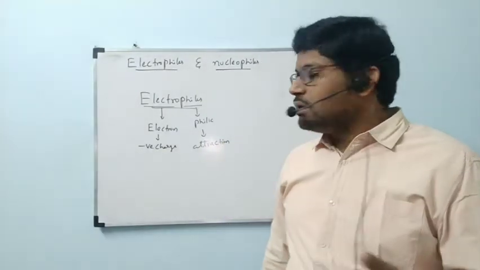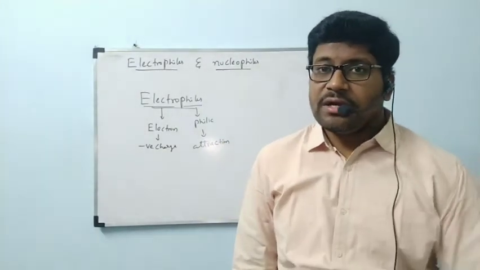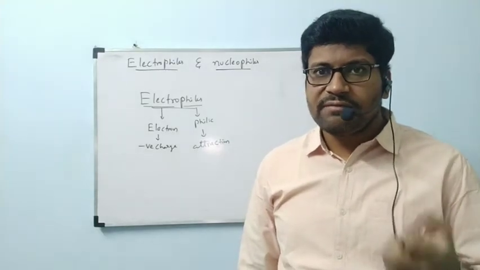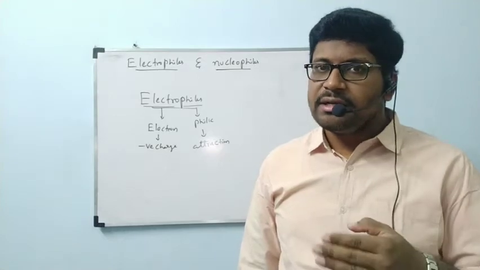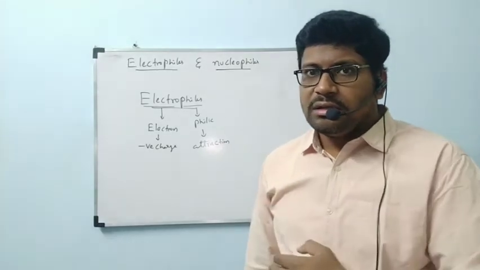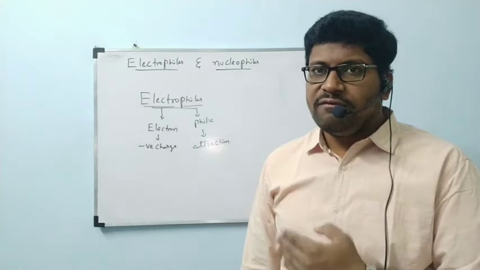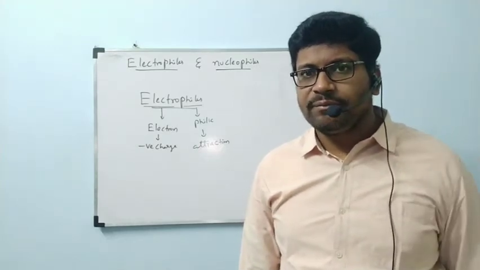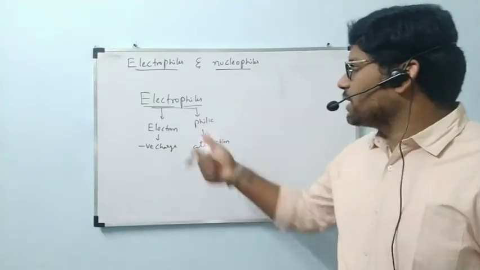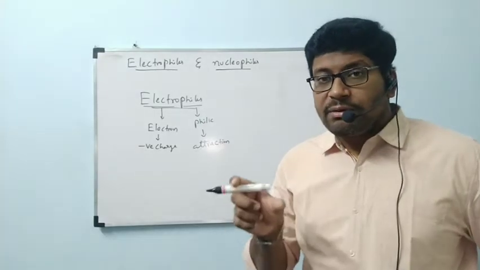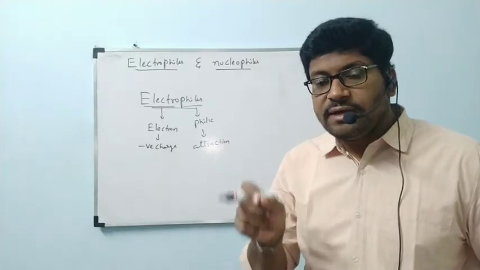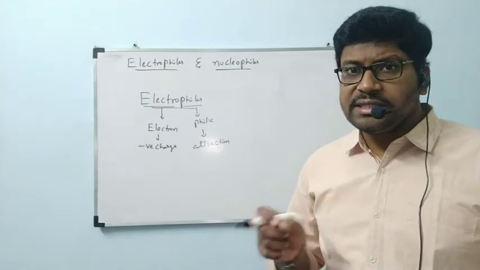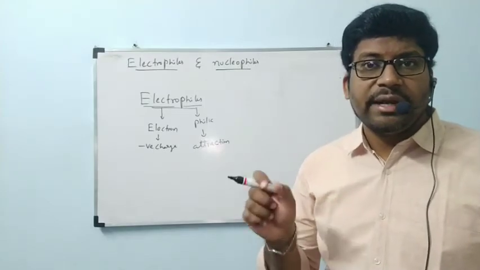Phobia we already know, means fear. Like that, philic means attraction and phobia means hate. Now coming to electrophile: it is the substance which will attract negative charge.